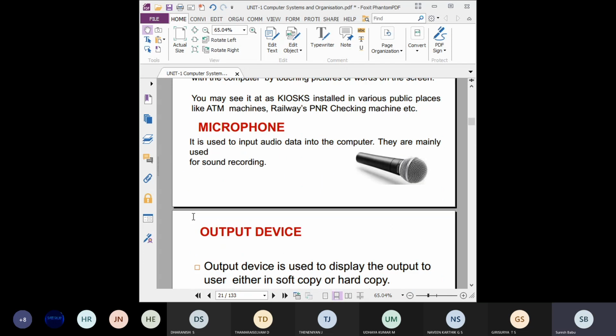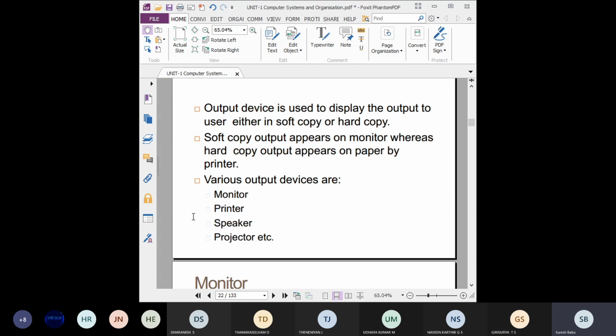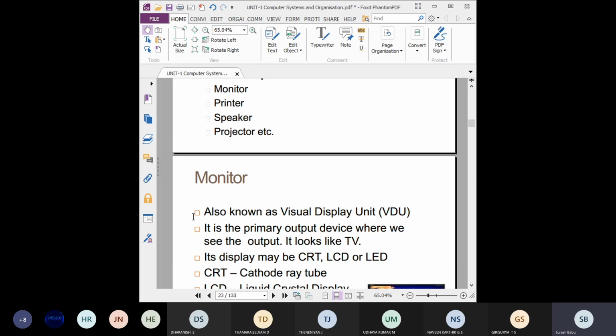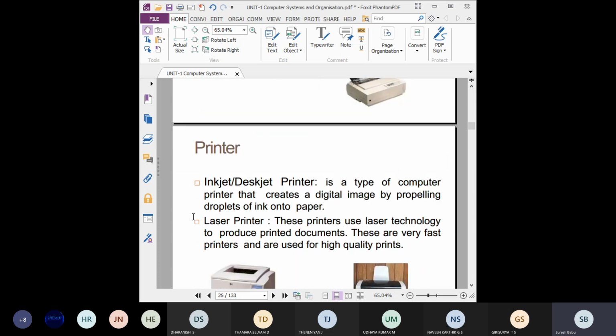Understand everything. Then output devices, through which we can display the output either as a soft copy or a hard copy. The output devices are monitors, printers, speakers, projectors, headphones, and so on. There are many types, so kindly go through this material.